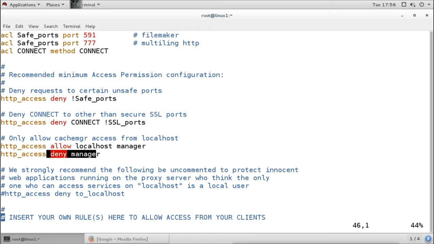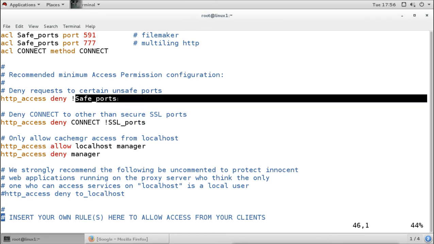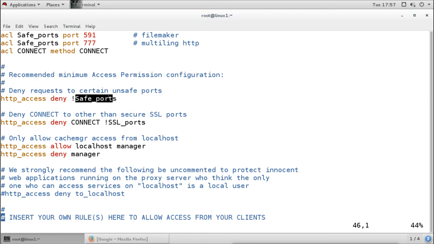Now why am I saying this? Because first it has denied the not safe ports. That means whatever is not a safe port is going to be denied. But here it is saying deny also not SSL port. So separately it is creating a list for the SSL port. So first any port will be denied here. The first statement says only for the safe ports. Then when the SSL port 443 comes, the statement will not match here, so it will try to find it in the second. It will match here, that okay, SSL port means this, and it is also not denied. That means it will allow the safe ports also.